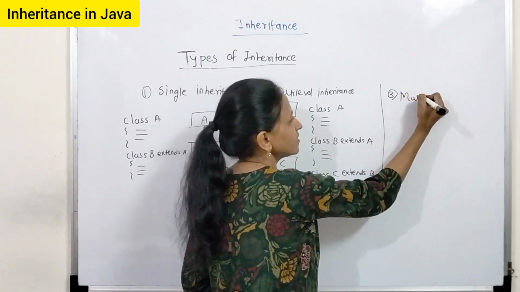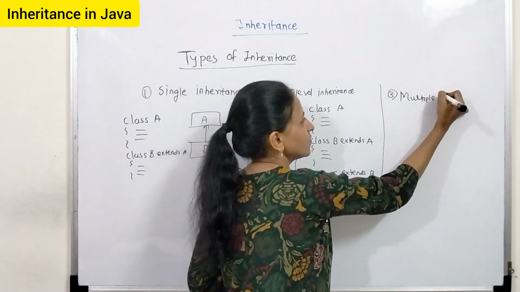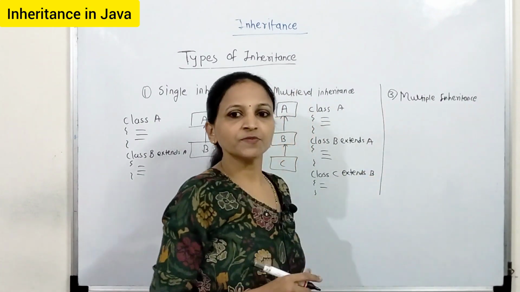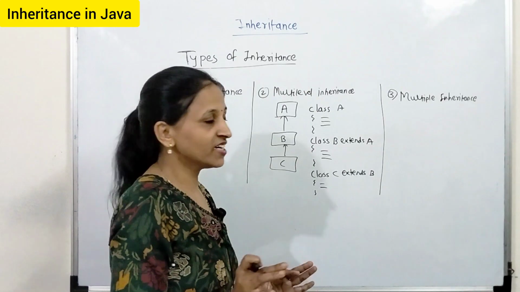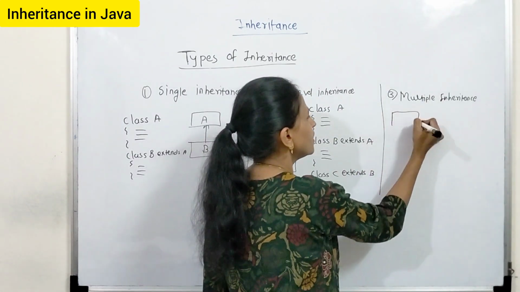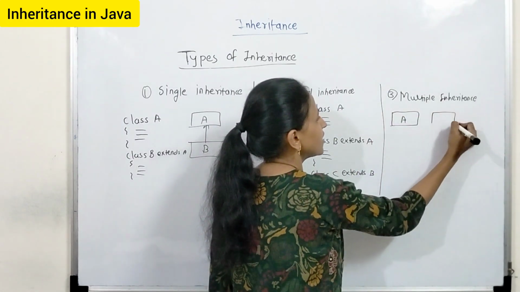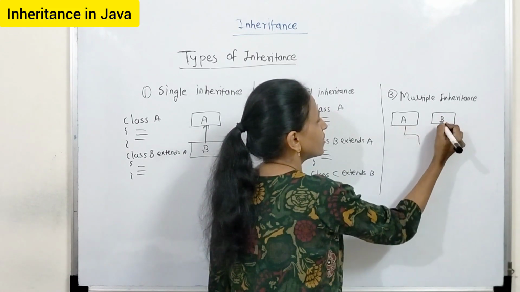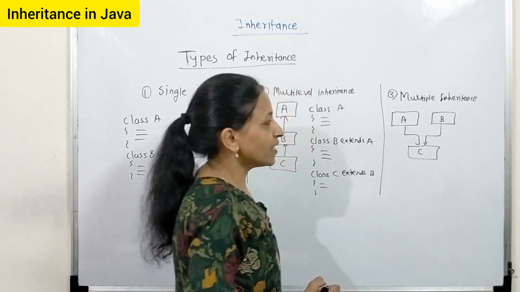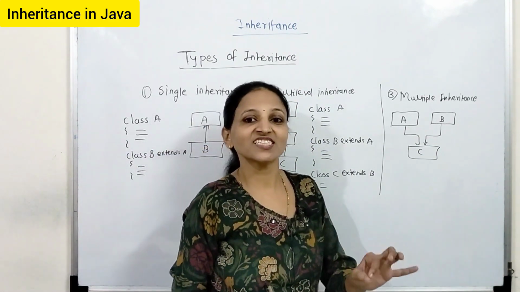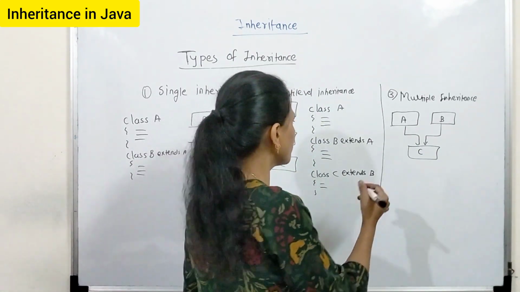Okay. Now the next is multiple inheritance. Multiple inheritance means there are multiple base classes and from them you are creating only one derived class. That is the concept of multiple inheritance. Let there be A and B, and from them you are creating one derived class, that is C. But Java doesn't support this multiple inheritance. You cannot write like this.